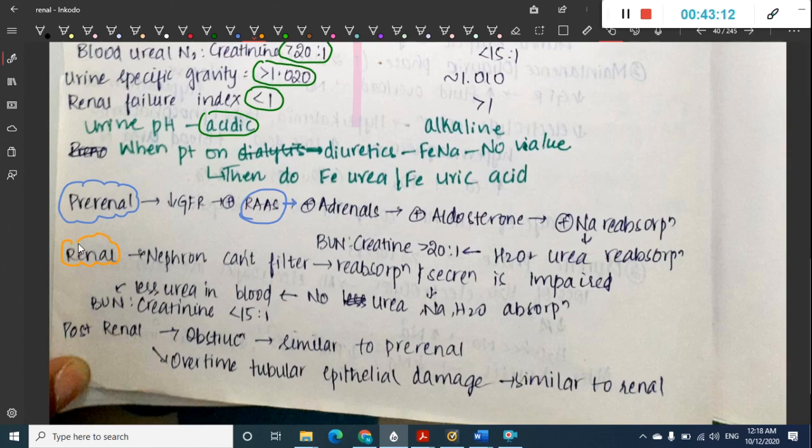Because the problem is in the kidney, it cannot filter. As a result, the reabsorption and secretion in the kidney is impaired. So it is the exact opposite of pre-renal. In pre-renal you will see proper absorption of sodium, water and urea, all absorbed due to aldosterone. But in renal, all absorption and secretion is impaired. So as a result, there is no absorption of urea or water or sodium, so all these will go in urine. That is one important thing.